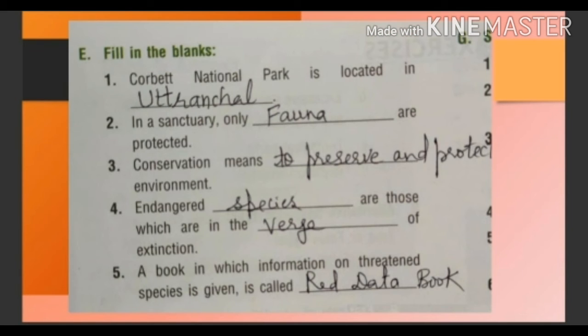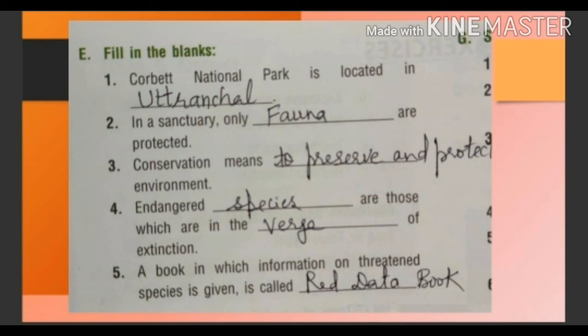Now question E. Fill in the blanks. First is Corbett National Park is located in dash. Its answer is Uttaranchal. Corbett National Park is located in Uttaranchal. Now second is in a sanctuary only dash are protected. Only fauna, F-A-U-N-A, fauna are protected.